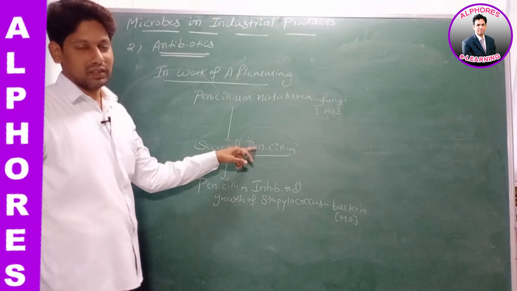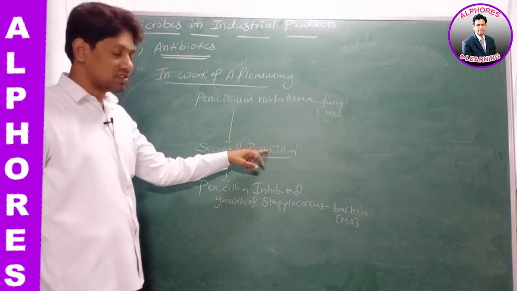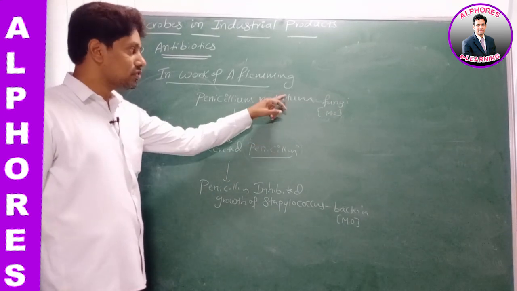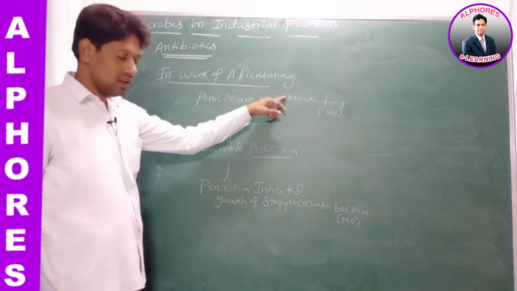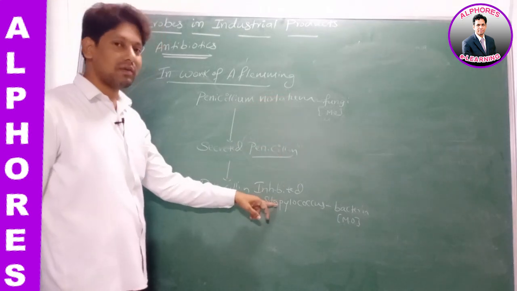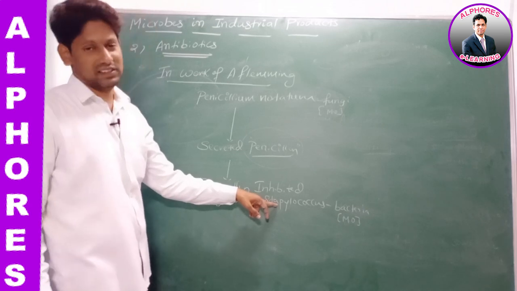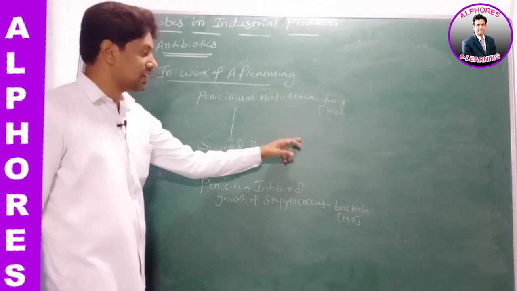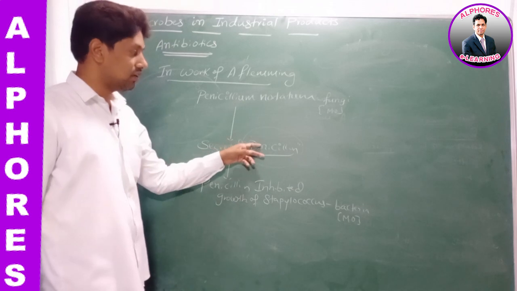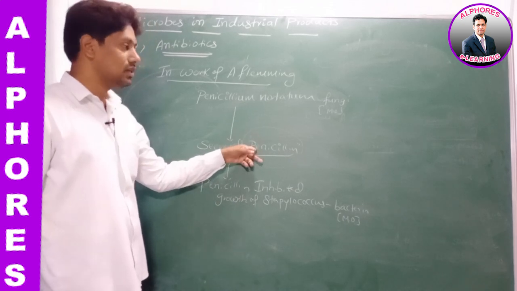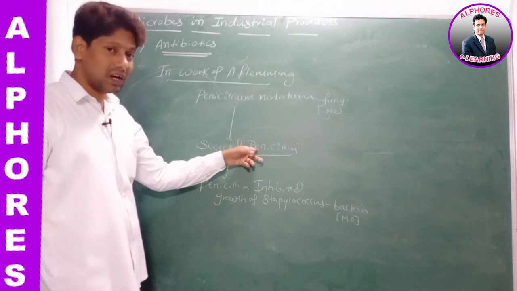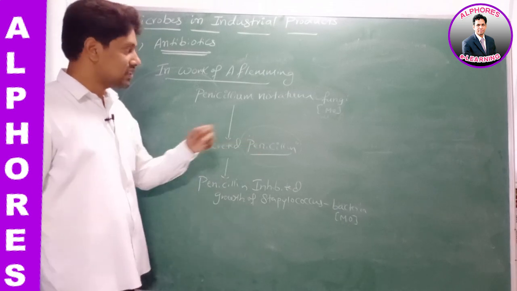So this penicillin, it becomes what? Antibiotic. Yes or no? Because chemical substances produced from microorganisms which inhibit the growth of other microorganisms, which inhibit the growth of disease causing microorganisms, we can call those chemicals as antibiotics. Therefore now this penicillin becomes what? Antibiotic. Now listen to this statement.